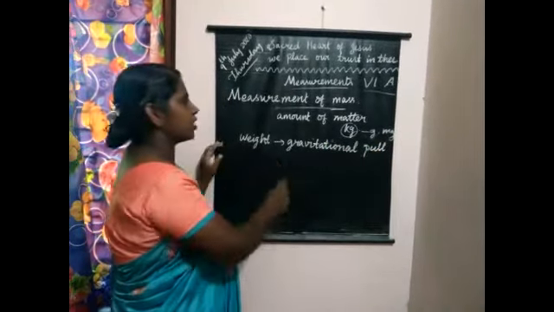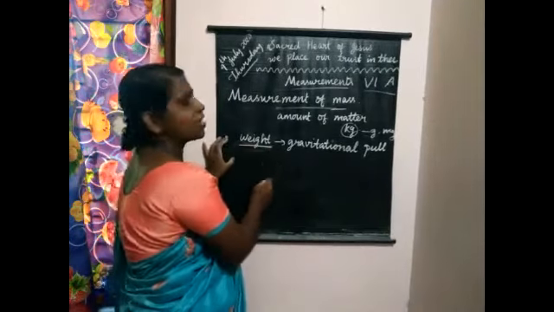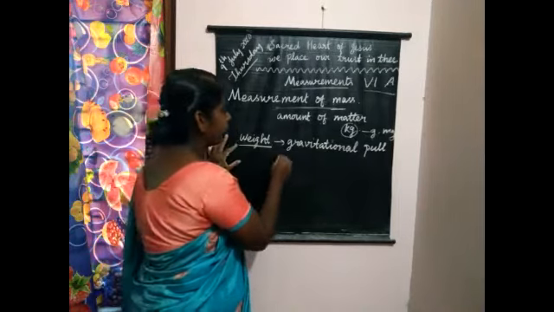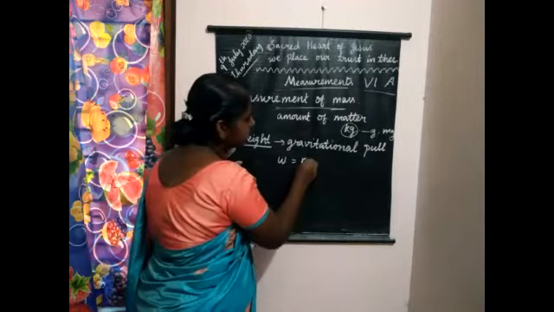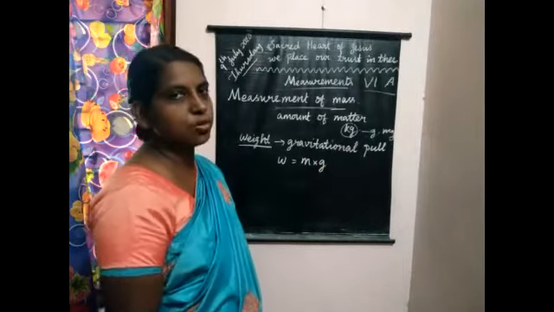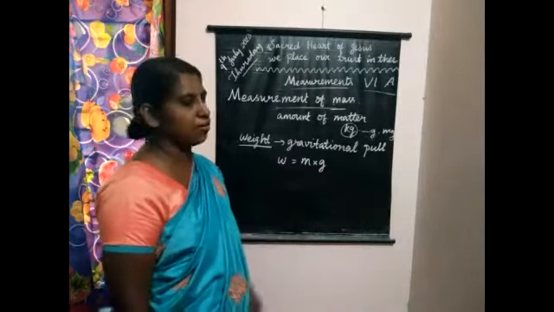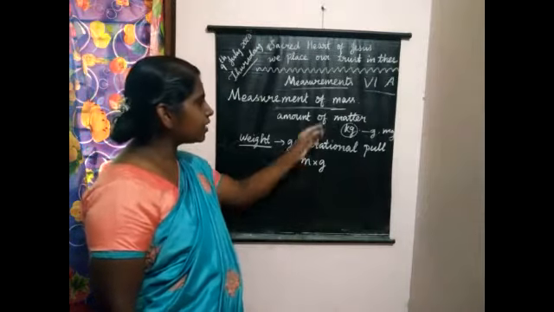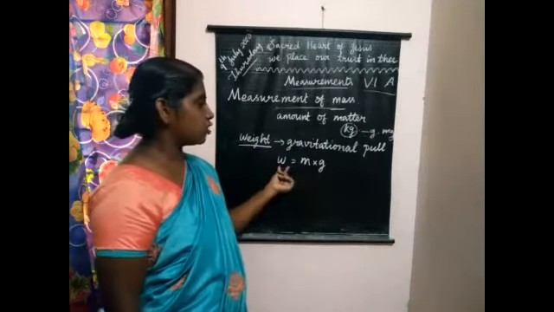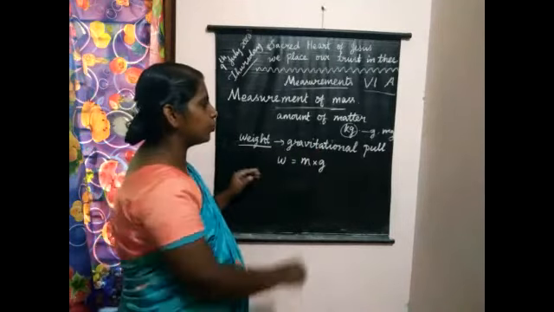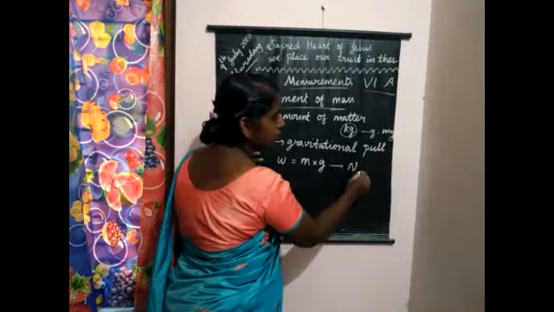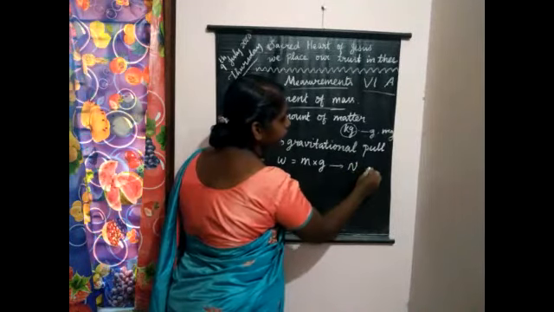Gravitational pull acting on an object is called what? Weight. And weight and mass are different, and weight is equal to mass into that gravity. Gravity means acceleration due to gravity, that is 9.8 meter per second squared. So if we multiply that mass with this 9.8, then only we will get what? Weight. So weight is nothing but it is a gravitational pull, and its unit is Newton.